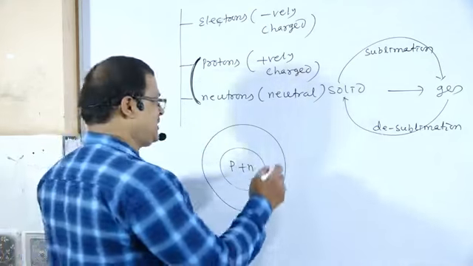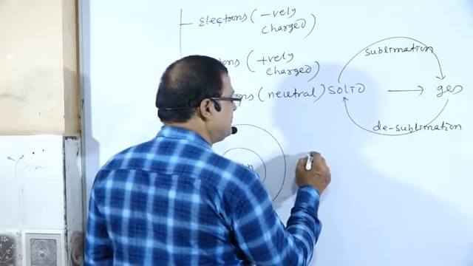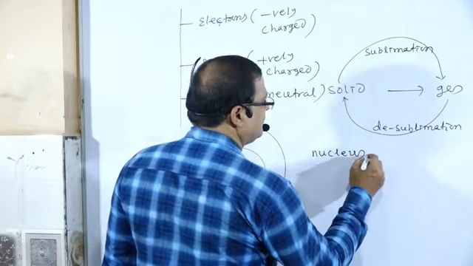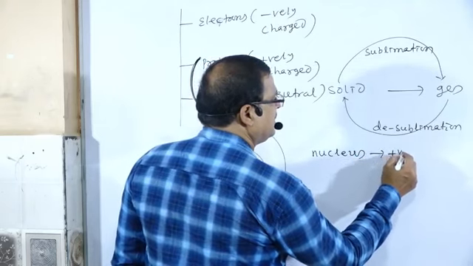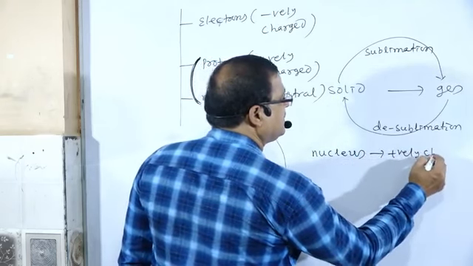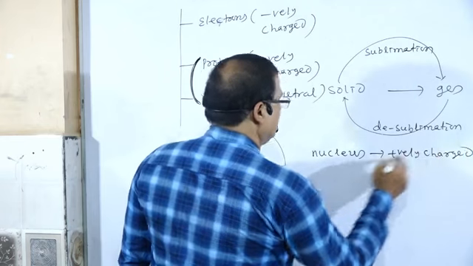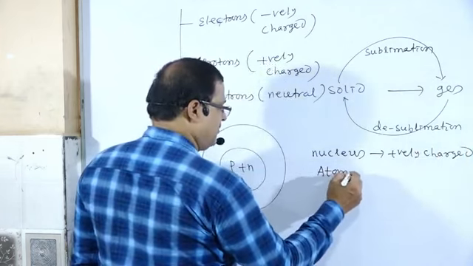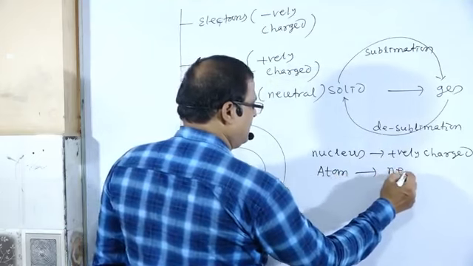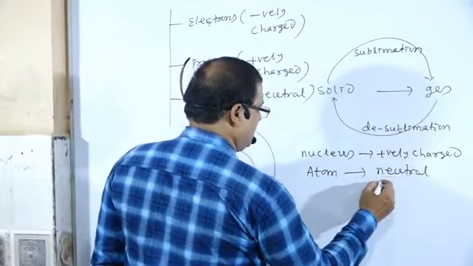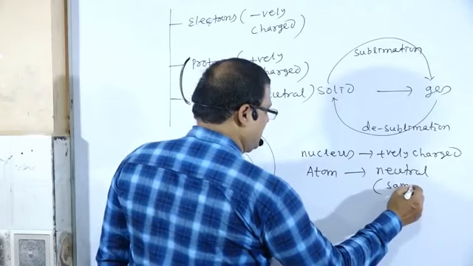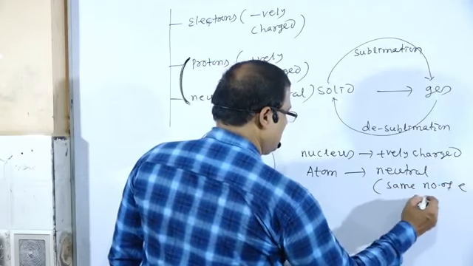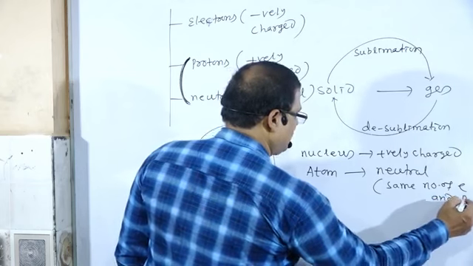So the nucleus is positively charged, and the atom is neutral, because it contains the same number of electrons and protons.